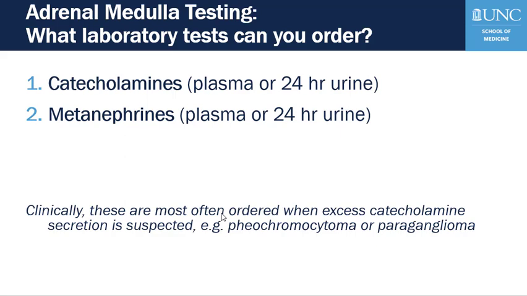Clinically, these tests are most often ordered when states of excess catecholamine secretion are suspected. For example, an adrenal tumor that makes excess catecholamine, or a paraganglioma, which is a tumor of the sympathetic nervous system, is producing excess catecholamines.